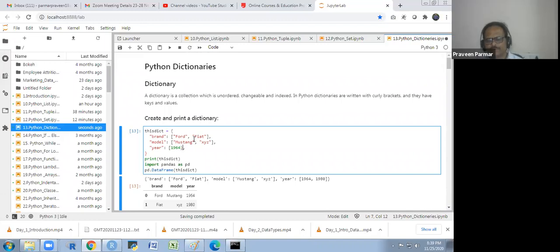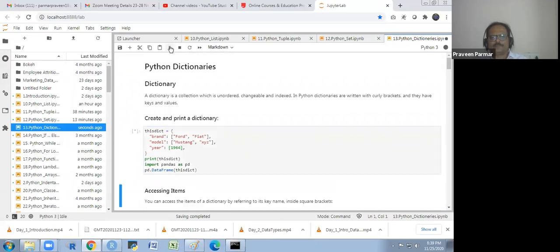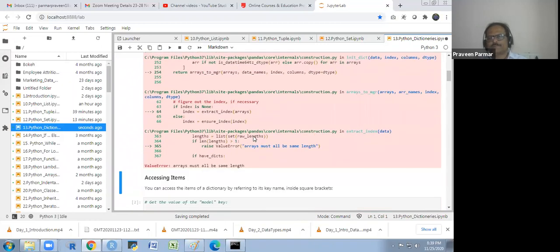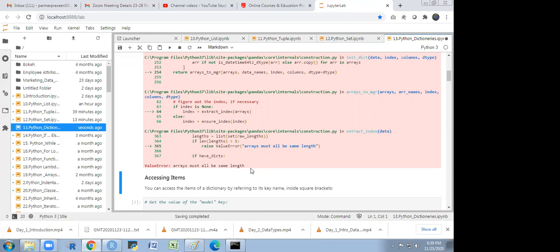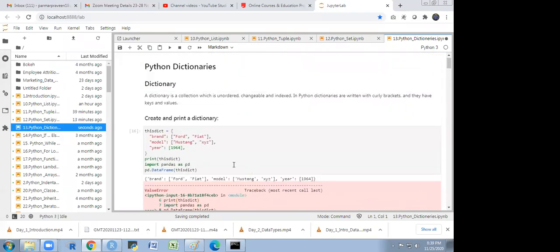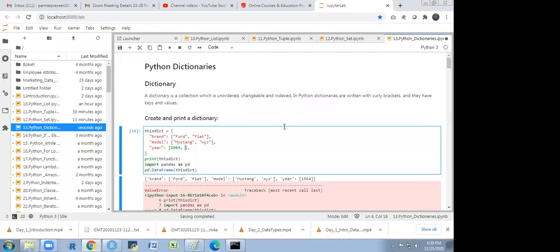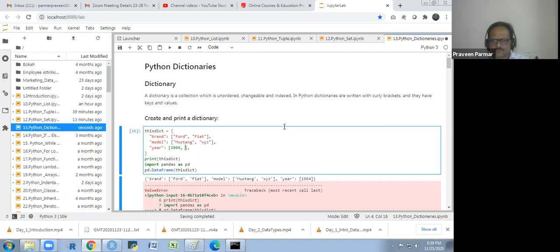I write only one value here and I run it. What am I getting? Arrays must be all the same length. Got it? If you get this sort of confusion, it will give you the error, and it gives the reason also in the error.